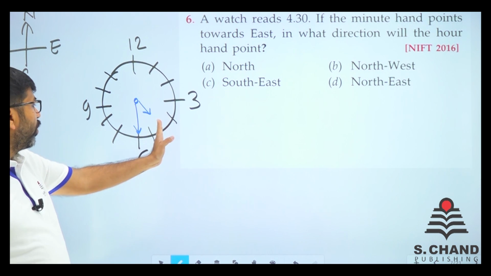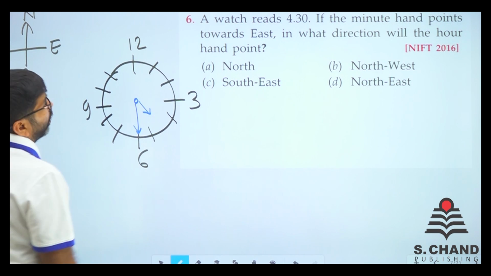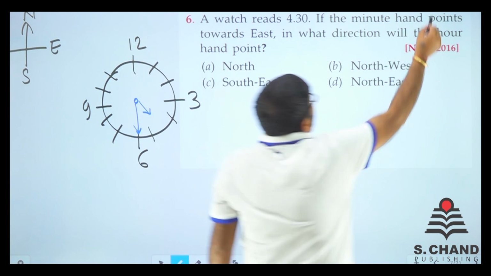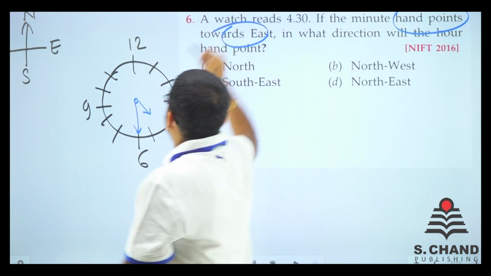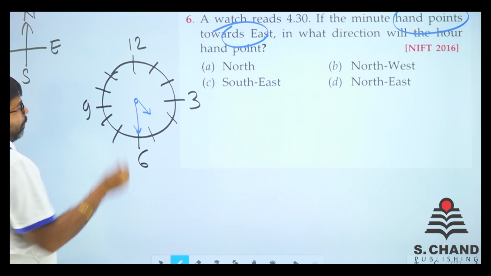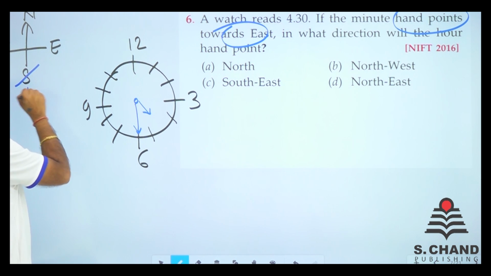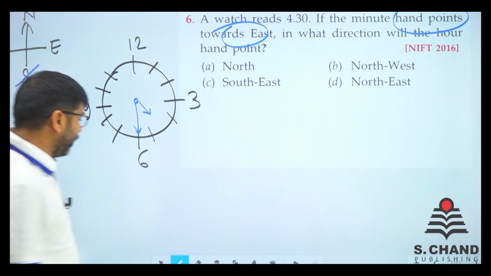Because it will be more than 4, less than 5, and on 30 the minute hand will be on 6. Now what is said? The minute hand points towards east. See, minute hand is like this, but this is actually south.